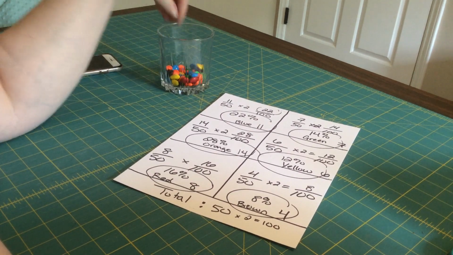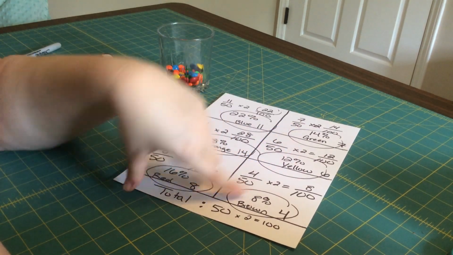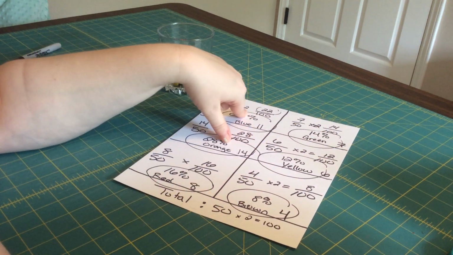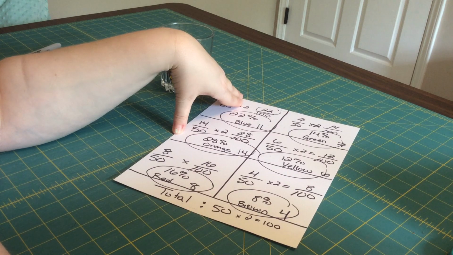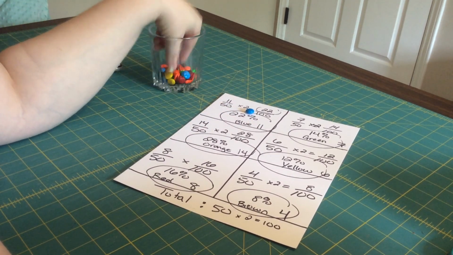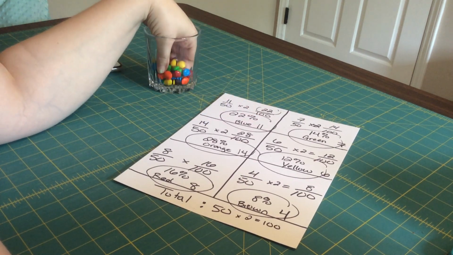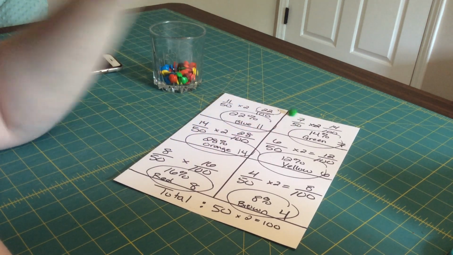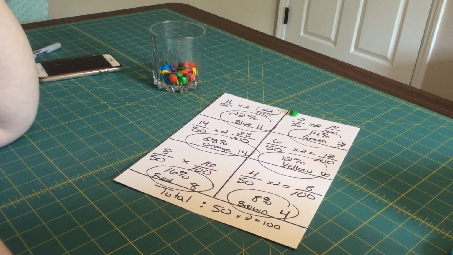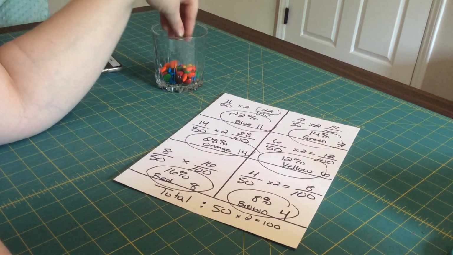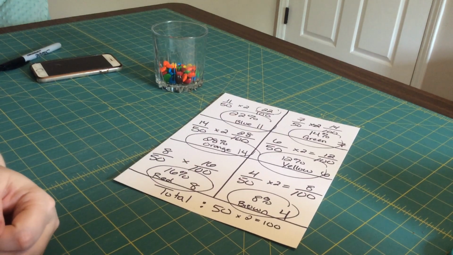So let's see. But that doesn't mean I won't pull out one of these, because it's a chance. It's a likelihood. We know the likelihood that I will pull out any given color, but what I actually pull out is a blue. And if I go again, let me put it back in so that I'll still have my right percentage. Pull again. Well, that's a green. I only had a 14% chance of pulling out a green. So you can see how likely it is to pull out a given color, but that doesn't mean anything is impossible on here, because we didn't wind up with any that had 0.